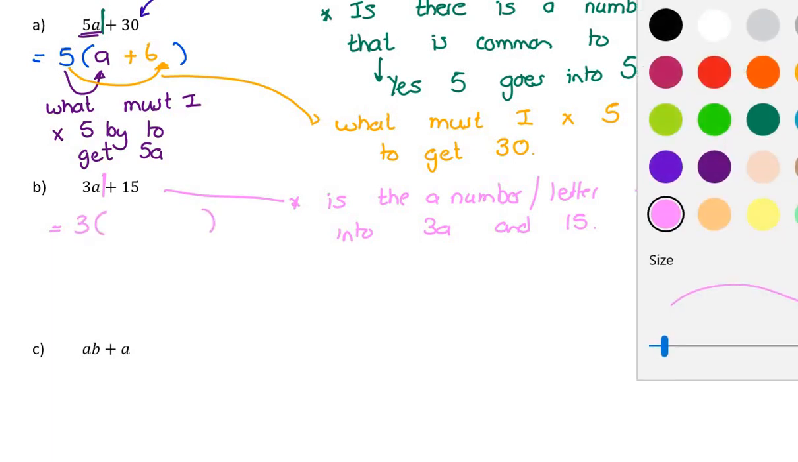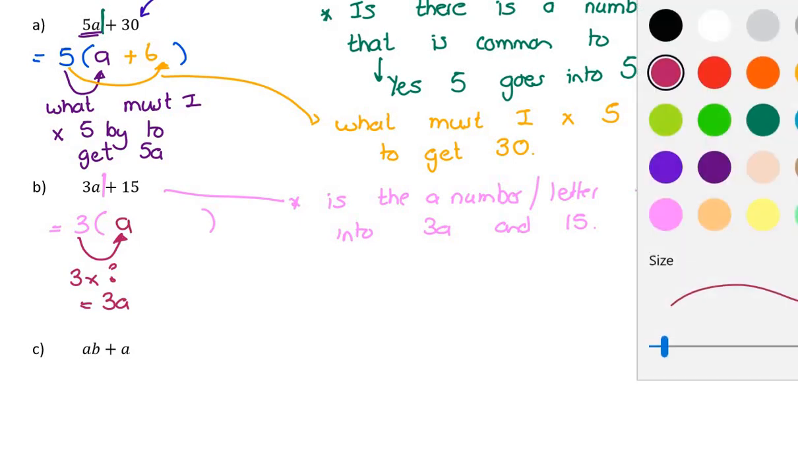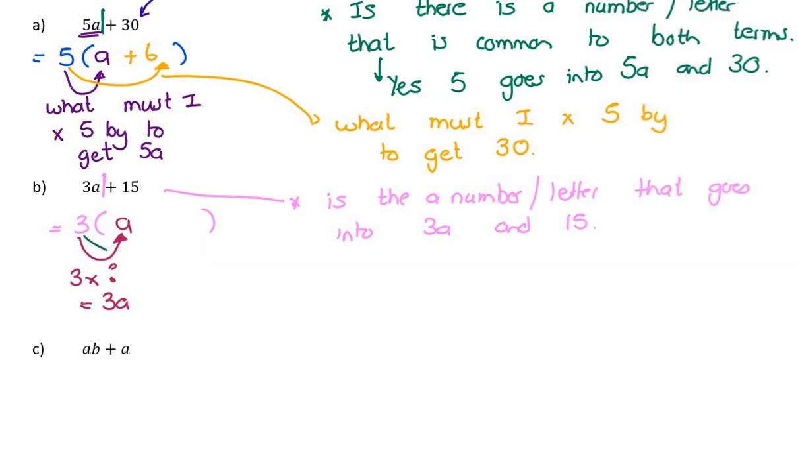And now we say to ourselves, right, what must I multiply 3 by? So 3 times what is going to give me 3a? Because when I multiply out, I need to get 3a. So there must be an a. It's almost like what is missing. And then I say to myself, what must I multiply 3 by? If I'm meant to get positive 15 out, I must multiply it by positive 5.